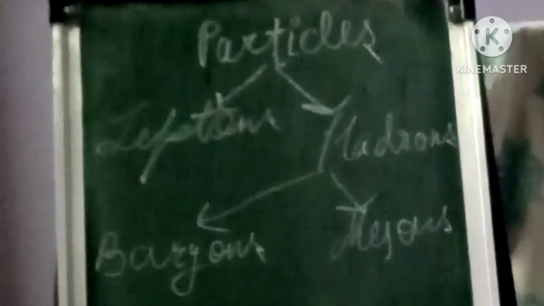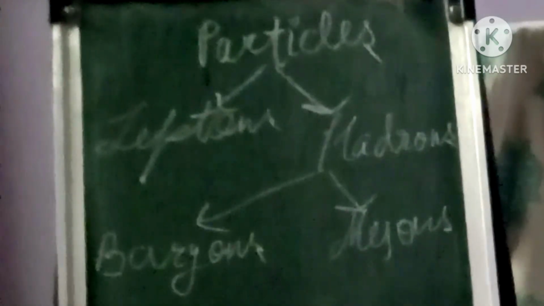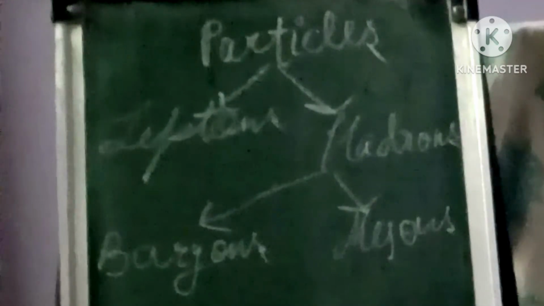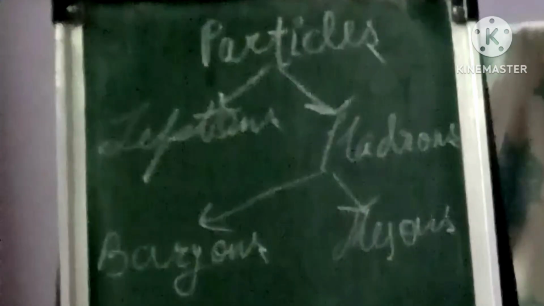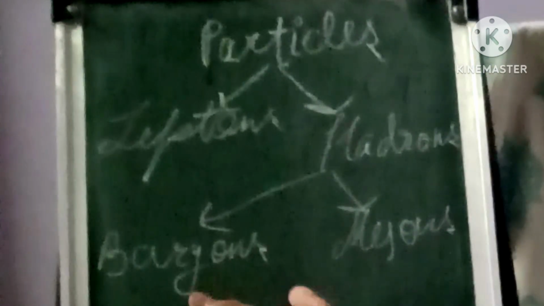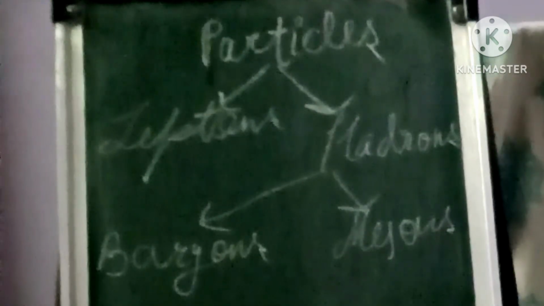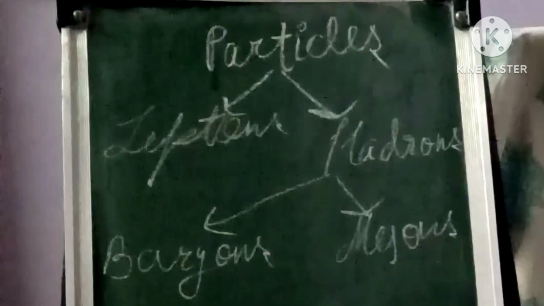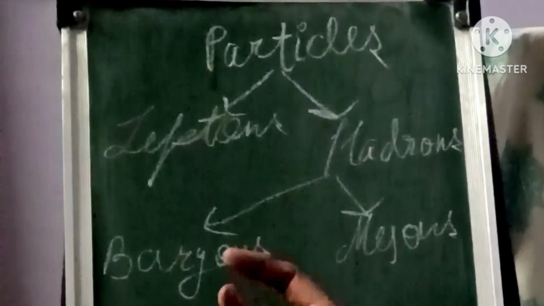Hadrons have two types, baryons and mesons. Baryons are those hadrons which have three quarks, and mesons are those hadrons which have one quark and one antiquark. Proton and neutron both are baryons.